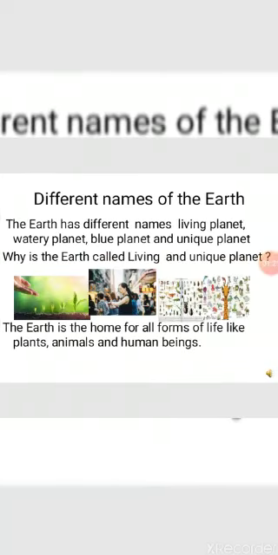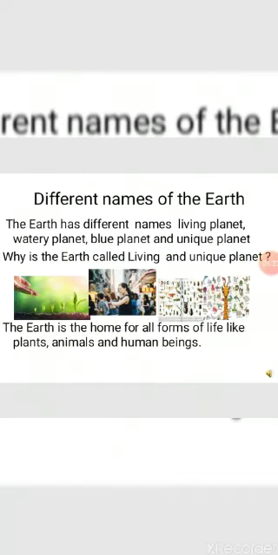What shall we learn in this chapter? We will learn about different names of the Earth, size and shape of the Earth, longitude, latitude, continents, oceans, time, standard time, local time, time zone, and international dateline. To begin, different names of the Earth.